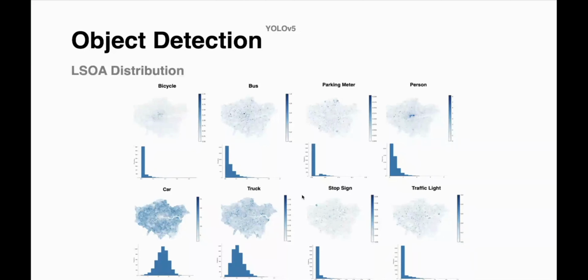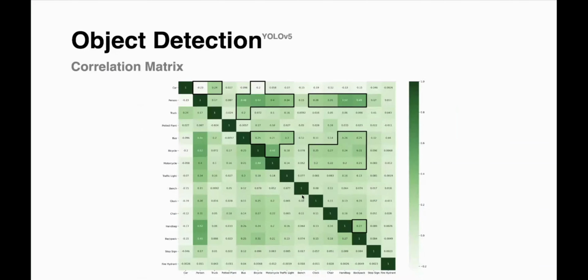This means that for some LSOAs, we may find none of those objects, but for some others, we may find a lot. So this is an additional risk factor for cyclists. The heavy vehicles, as I said before, were also part of the correlation metrics. Here I would highlight